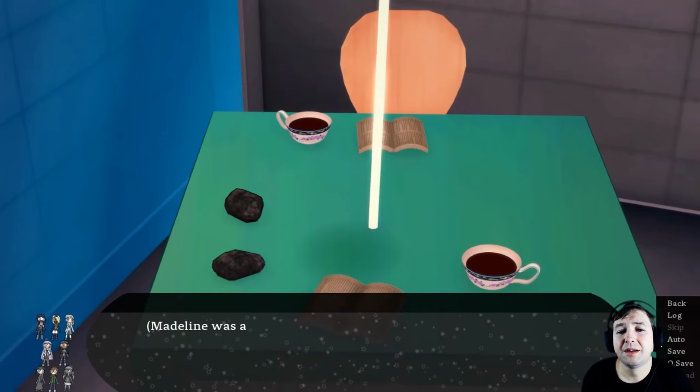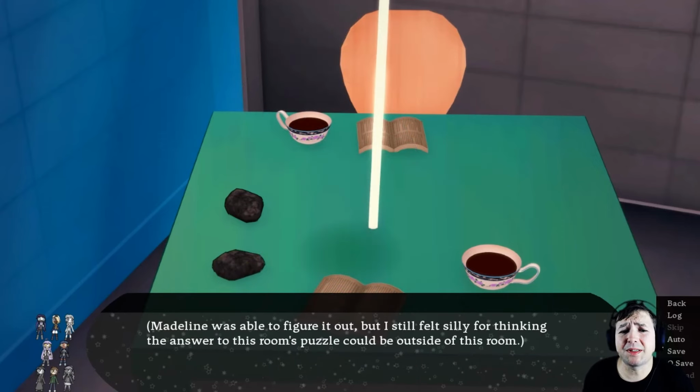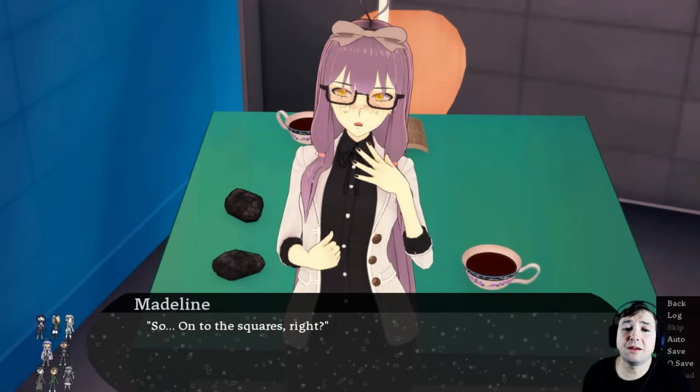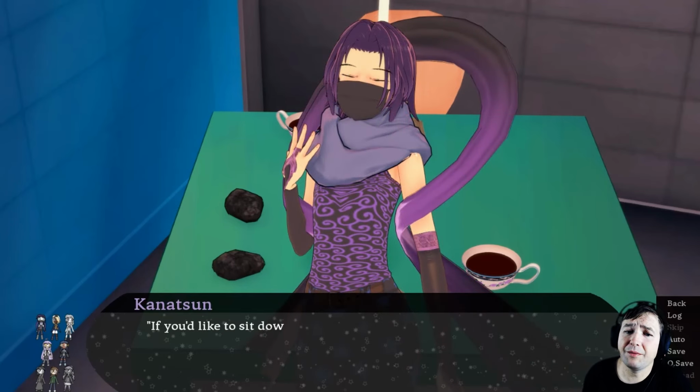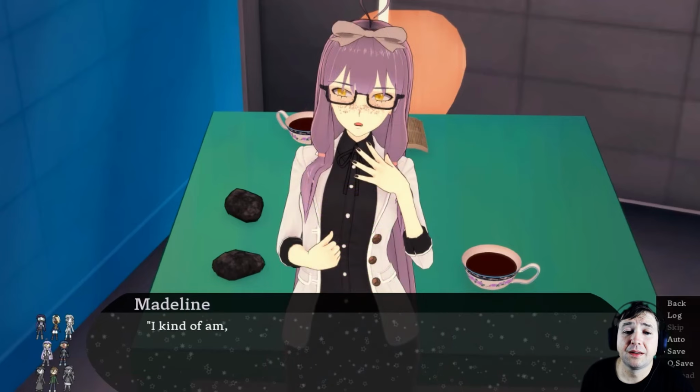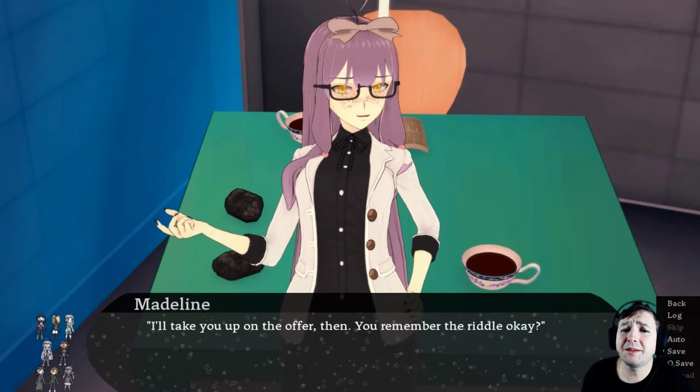Yeah, I'd say so. Madeline was able to figure it out, but I still felt silly for thinking the answer to this room's puzzle could be outside this room. Thanks for helping me figure it out, Knudsen. So, onto the squares, right? If you'd like to sit down and rest for a bit, I can share the riddle with the boys. You're having an emotionally rough loop this time around, after all. I kind of am, huh? I'll take you up on that offer then.